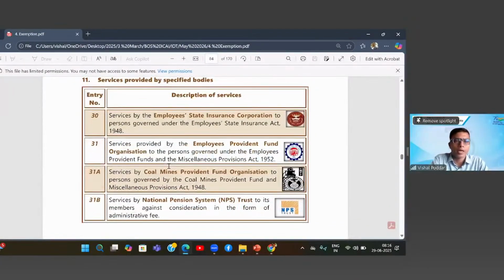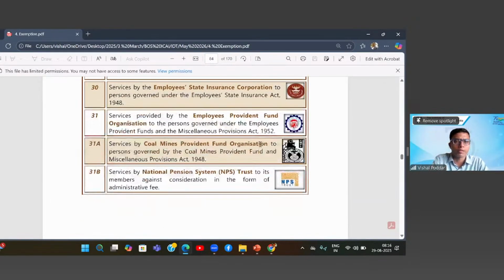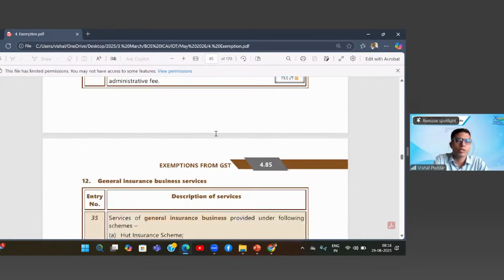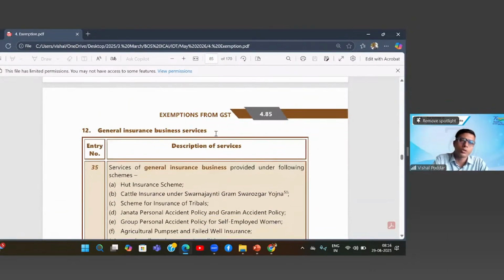Then again, this category 11 covers the services by specific bodies. These are generally bodies created for the benefit of someone, like Employees' State Insurance and Employees' Provident Fund. These are bodies created for the benefit of employees, whereby in the first case they provide insurance benefits if some employee is hospitalized, and in the second case they run the provident fund for the employees. Similarly, you have the Coal Mines Provident Fund Organization and the National Pension Trust. So these are some specific bodies whose services are exempt.